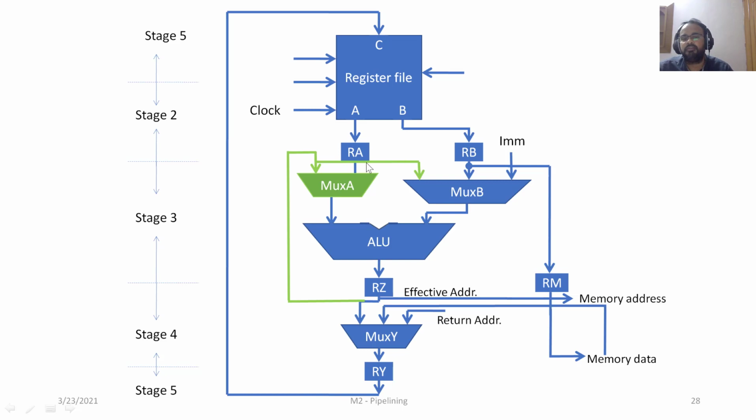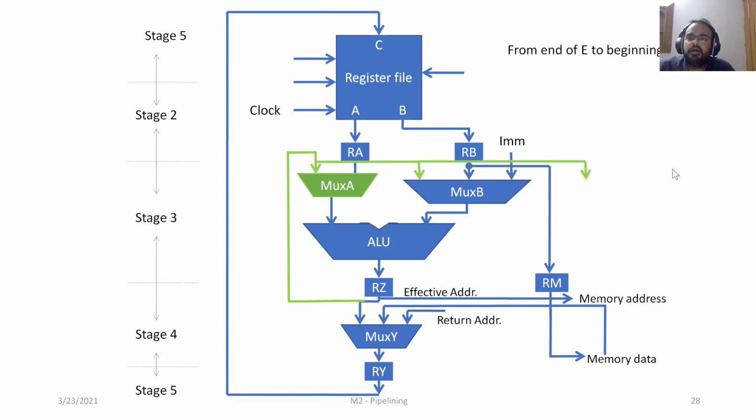So the value can be forwarded to either of the inputs of the ALU based on the dependence, whether it is the first source register or the second source register, right? And we also use it as the input to RM also. I'm going to touch on that in a short while. This is the data forwarding path from end of execute stage to the beginning of execute stage.